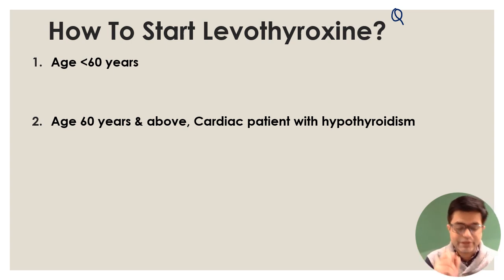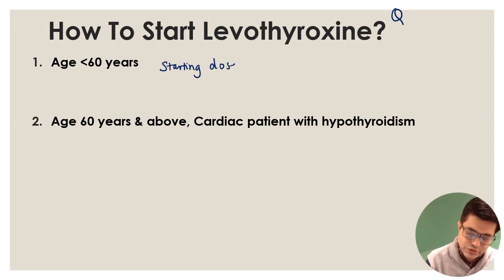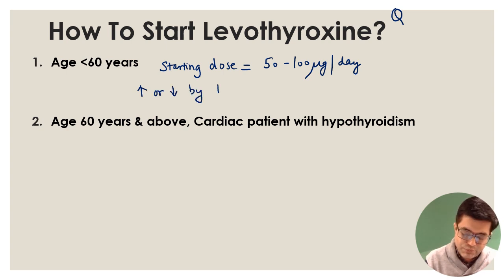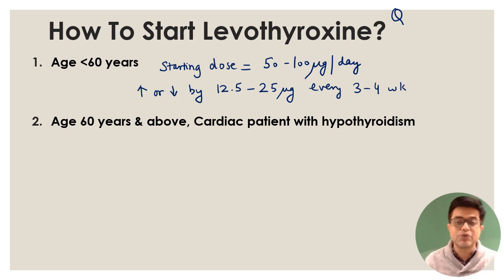If the age of the patient is less than 60 years, the starting dose of levothyroxine is 50 to 100 microgram per day. It is not per kg per day, it's not a pediatric case. So 50 to 100 micrograms daily. After that, you will increase or decrease the dose by 12.5 to 25 microgram. This can be done every 3 to 4 weeks.